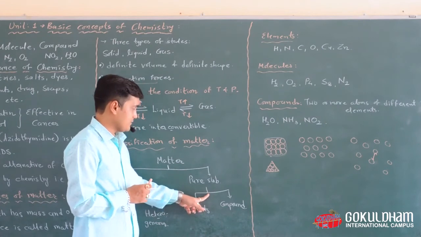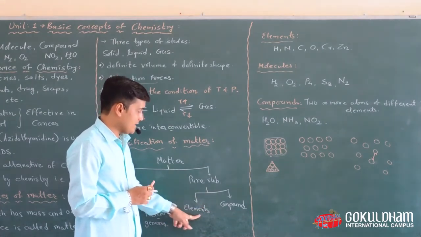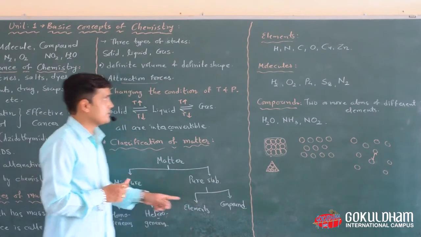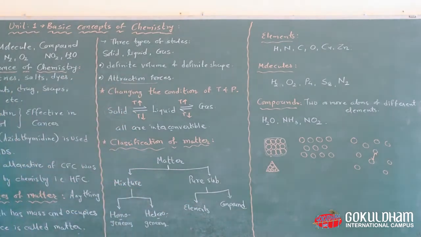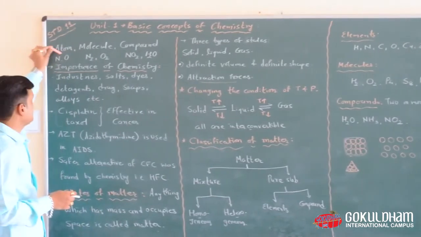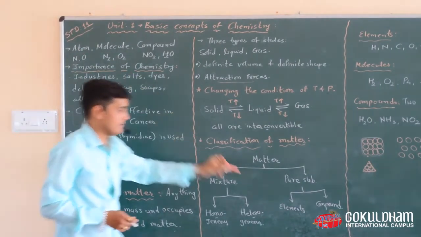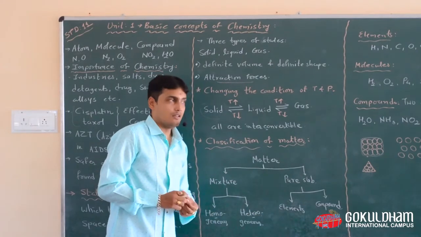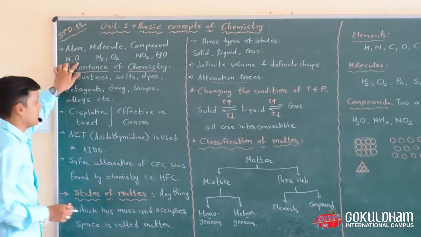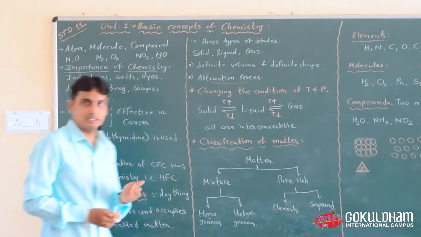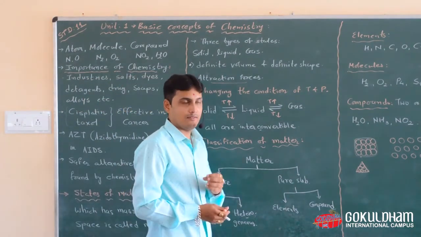In elements, we discussed elements at the start of our theory. This is an atom, or you can say particle, or you can say element. All the elements are different in their chemical and physical properties.